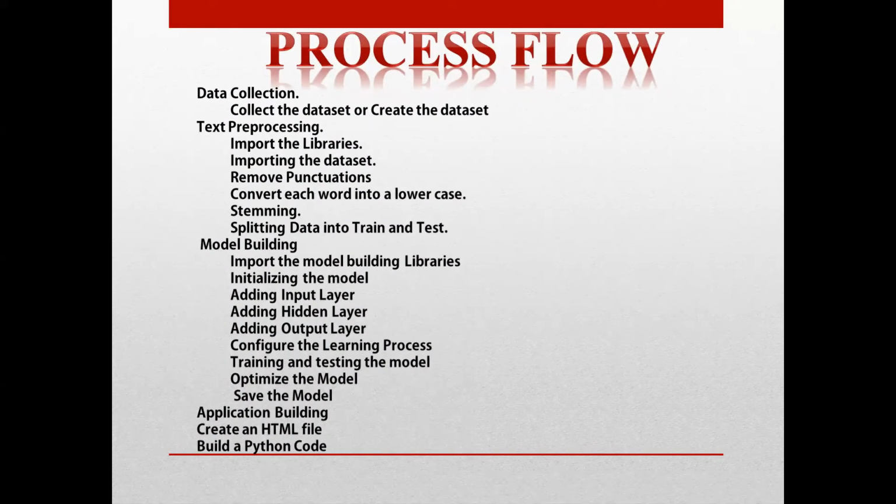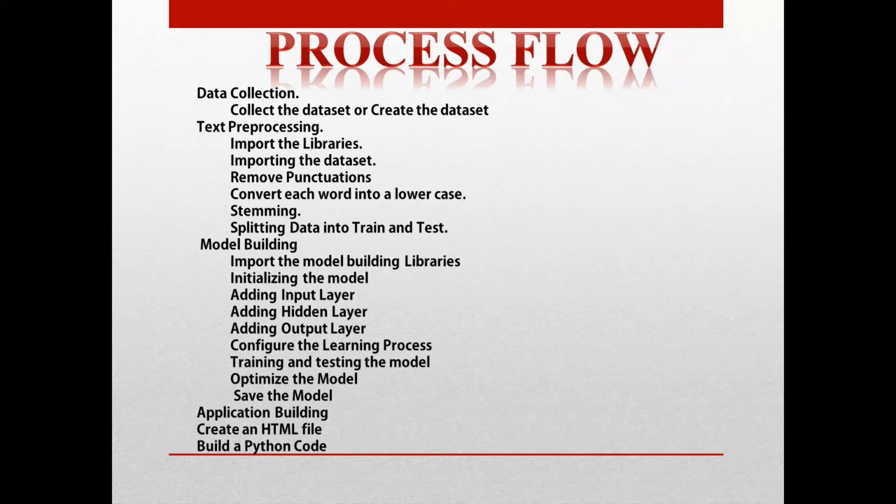The process flow of our project is as follows. The first part is data collection, where we take all the data sets. The next is text pre-processing. We imported the libraries, removed all the punctuation marks, and did stemming and then splitting.